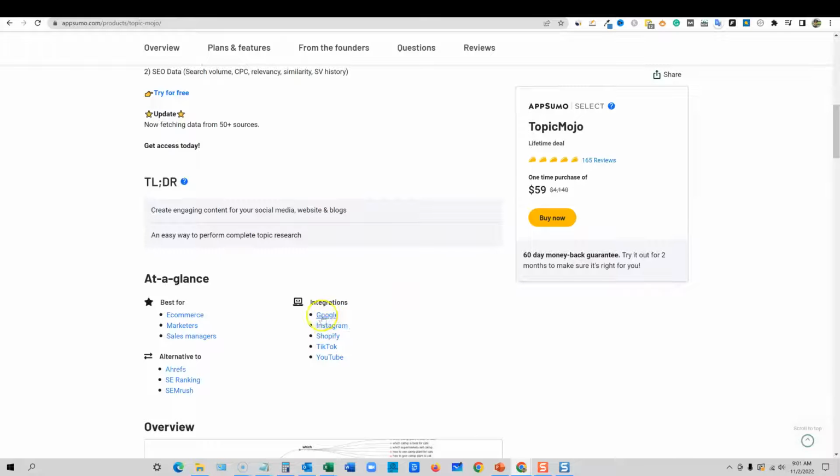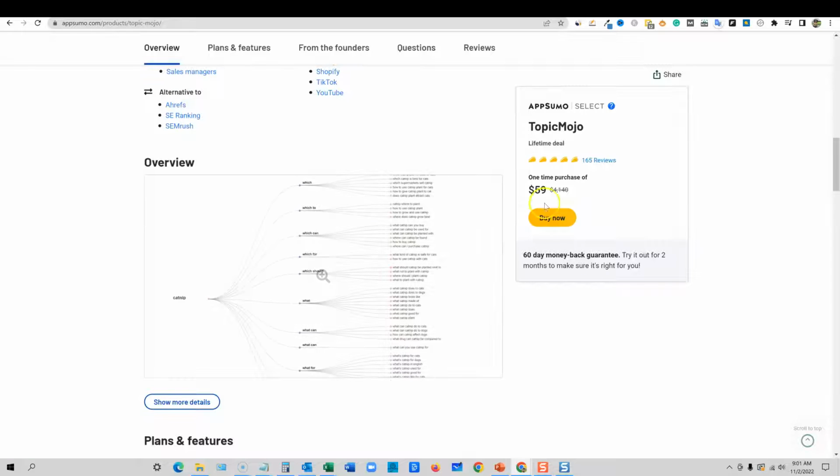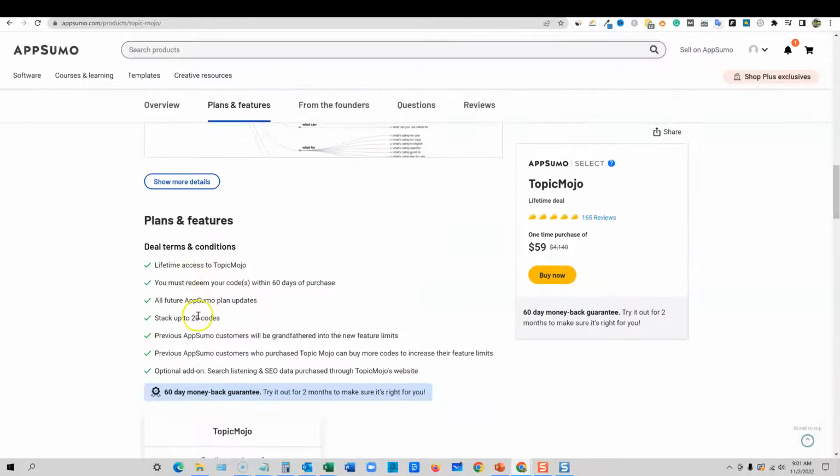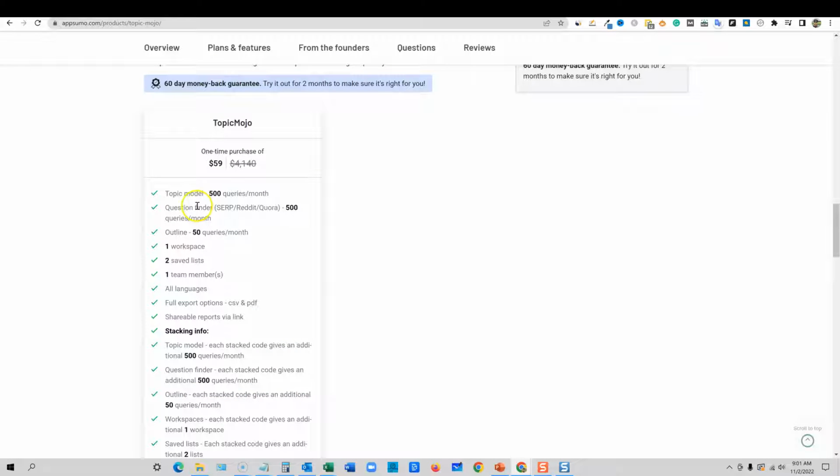Okay, they do have integrations over here as well. The plan starts at $59. Here are some types of mind maps that you can build inside of here. You can stack up to 20 codes, and what are you going to get? 500 queries per month at the $59 level, question finder, 500 queries a month, outline queries, 500 a month.